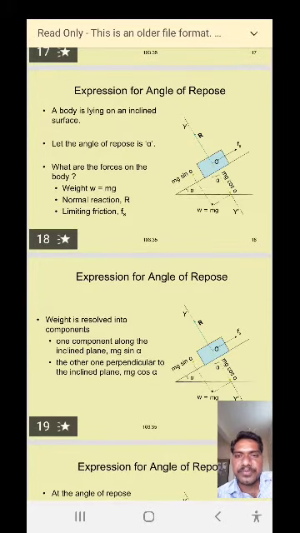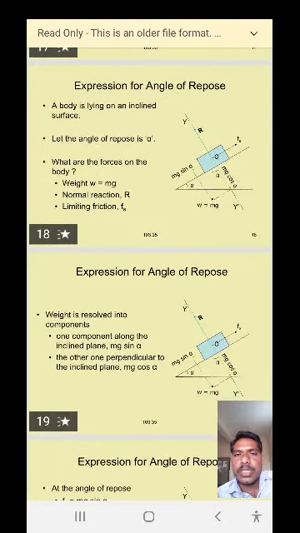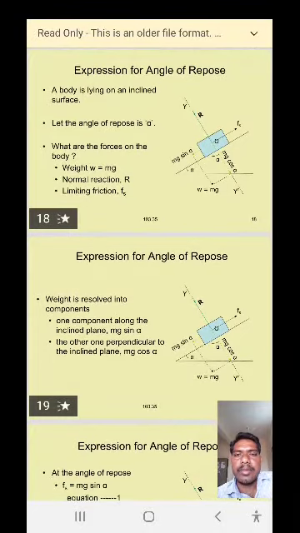A body is lying on the inclined surface. Let the angle of repose be alpha. What are the forces acting on the body?